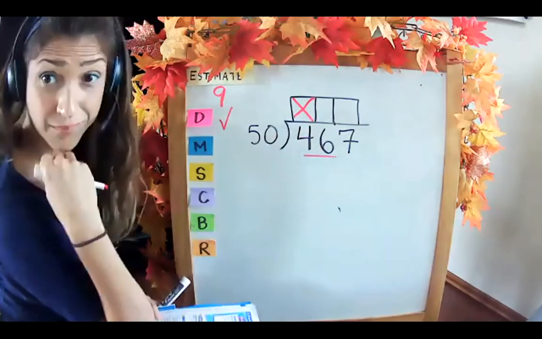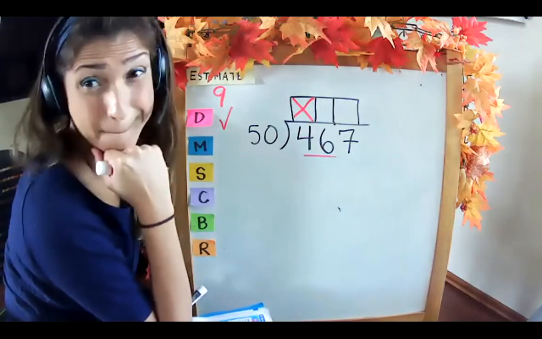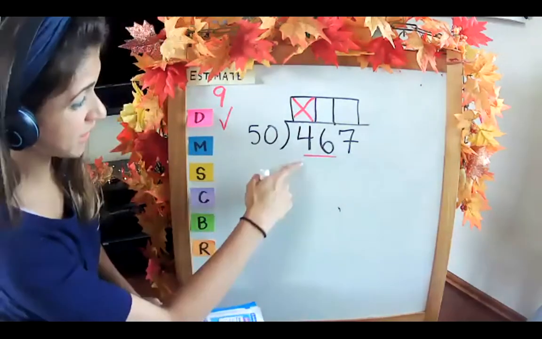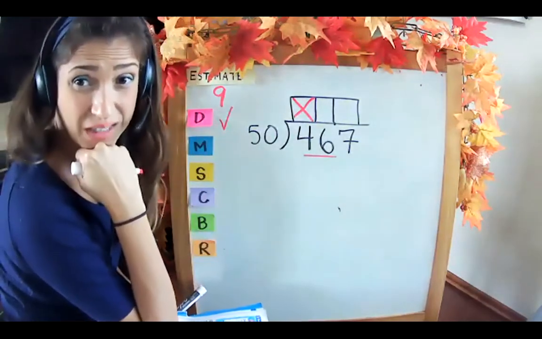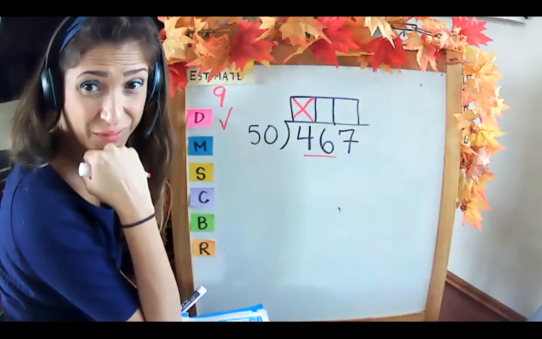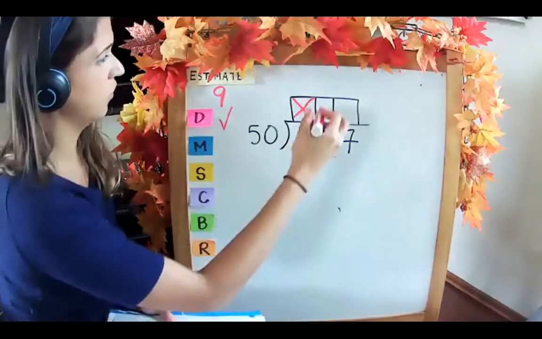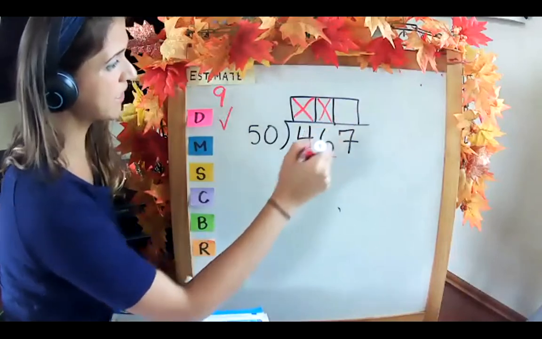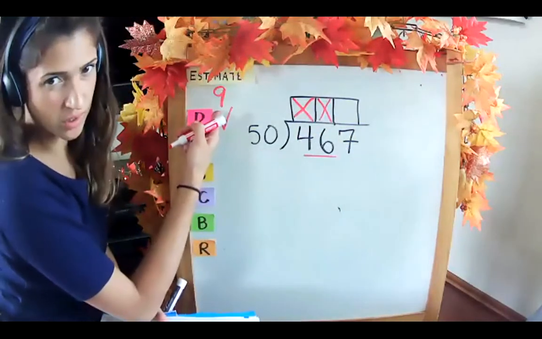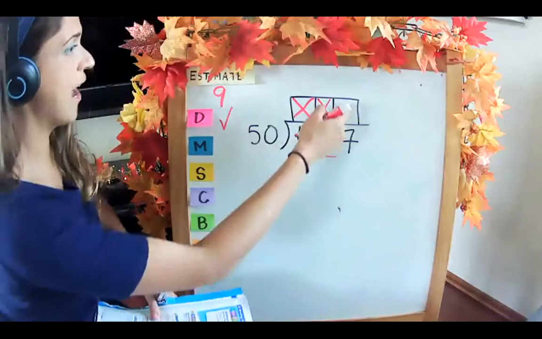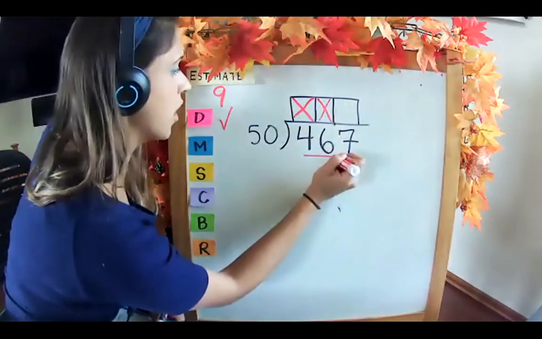No, wait. It can't. 46 is smaller than 50, so I can't squeeze a 50 out of it if I don't have at least 50, right? But we kind of knew that because our estimate was 1 digit too, right? So now we're on to the last one, 467.